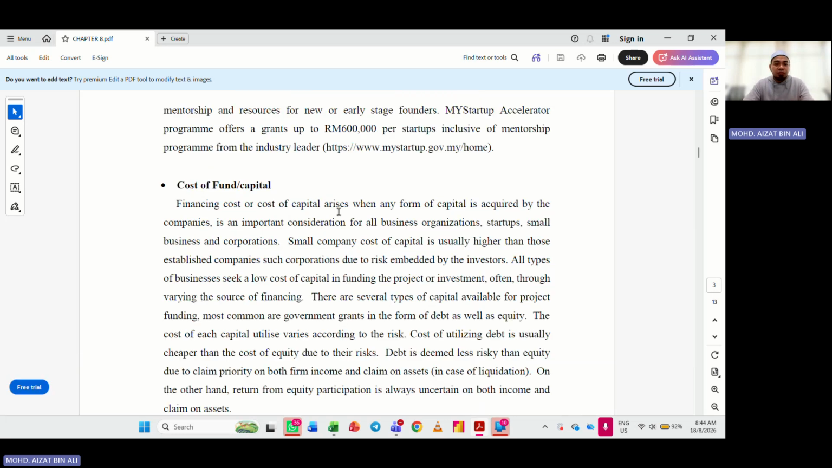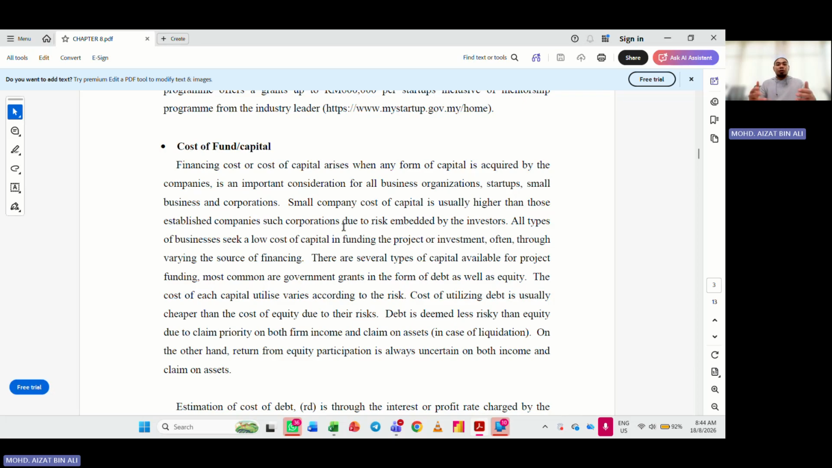Firstly, cost of capital. Just to refresh your memory very quickly, when we talk about cost of capital, we are talking about the cost that we have to pay if we get the capital. For example, if the capital is debt capital, if it is a loan, what is the cost that we have to pay? We have to pay the interest, right? And if, for example, we get equity capital, and let's say the capital is shares, so we have to pay dividend.